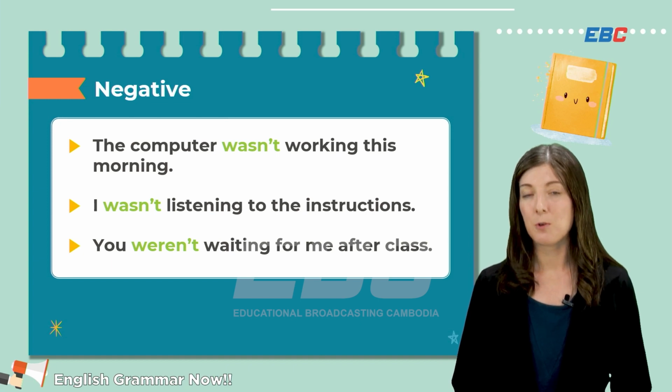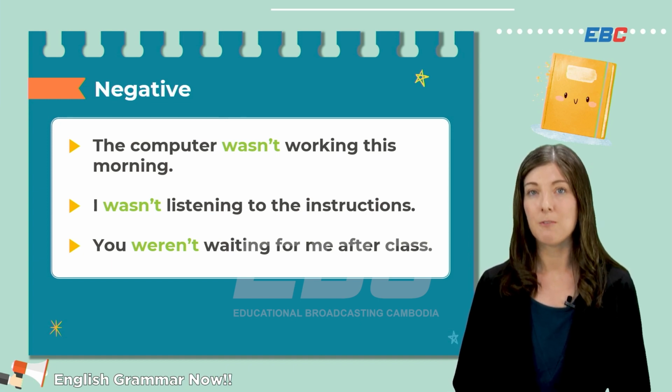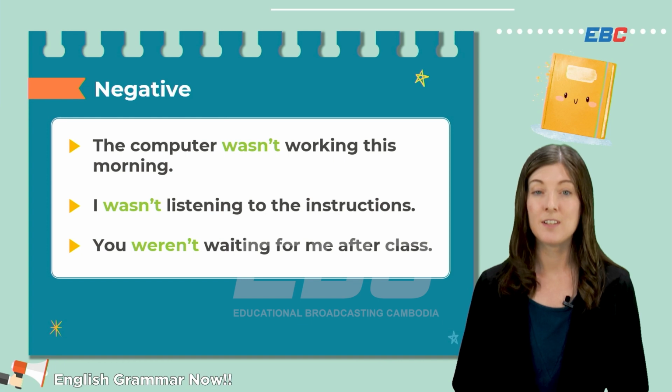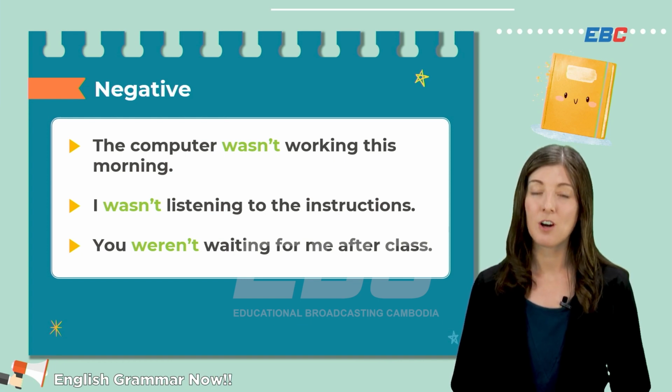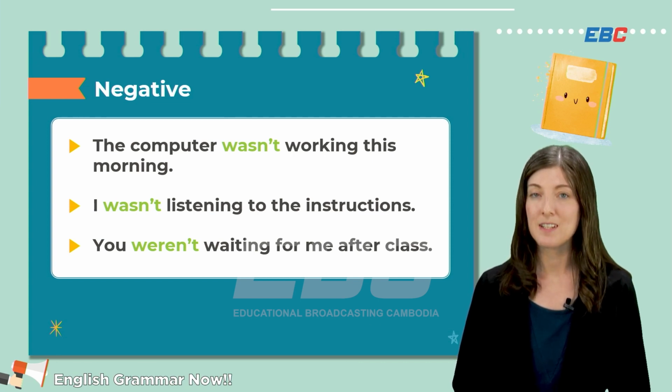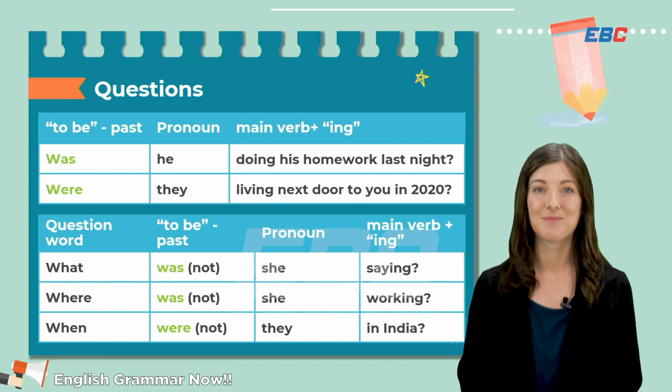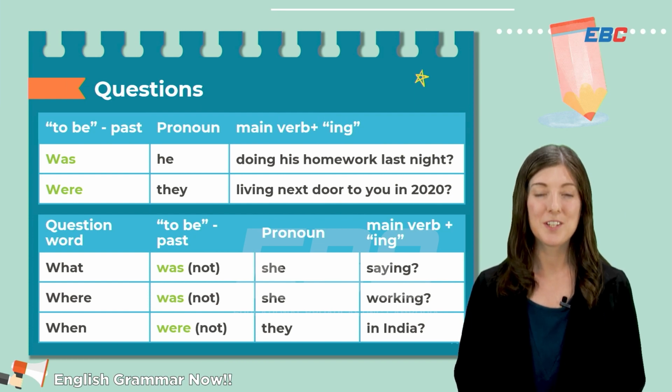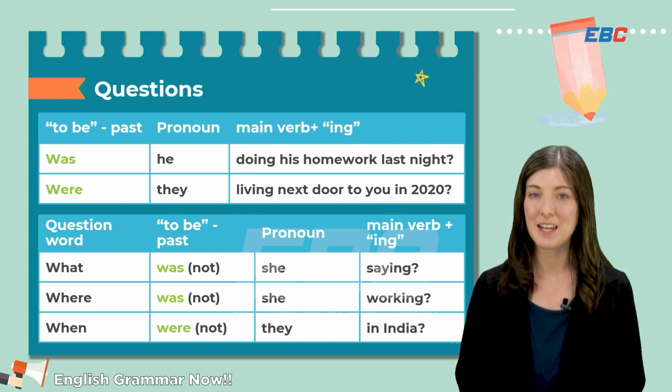We could, of course, keep the long form of these two words, was not, were not. But it's much more common to put them together in a contraction. Wasn't, weren't.